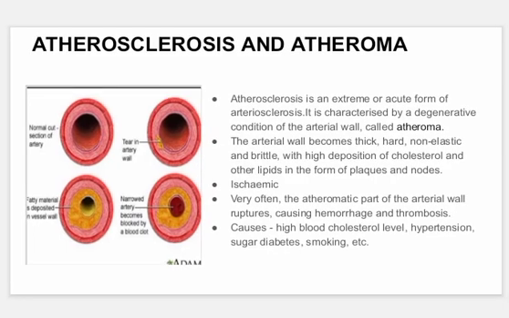Atherosclerosis and atheroma. Atherosclerosis is an extreme or acute form of arteriosclerosis. It is characterized by a degenerative condition of the arterial wall called atheroma. The arterial wall becomes thick, hard, non-elastic, and brittle with high deposition of cholesterol and other lipids in the form of plaques and knots. Very often, the atheromatic part of the arterial wall ruptures, causing hemorrhage and thrombosis. Causes of atheroma are high blood cholesterol level, hypertension, sugar diabetes, smoking, etc.